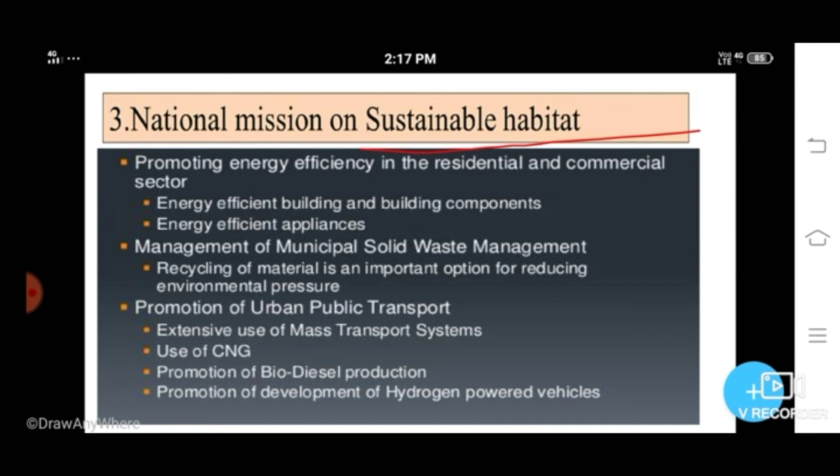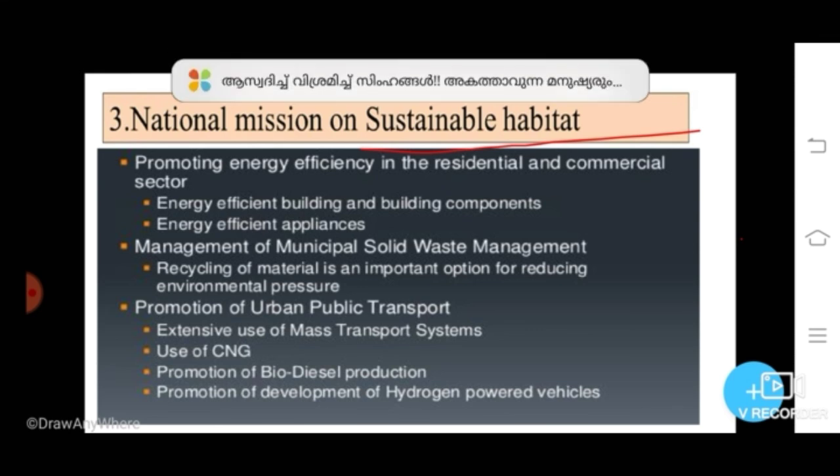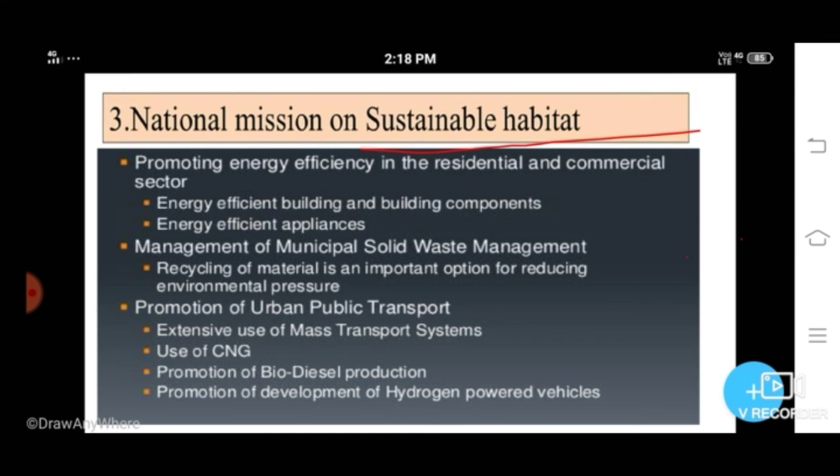That means it makes long-term transport plans to facilitate the growth of medium and small cities in such a way that ensures efficient and convenient public transport through proper changes in the legal and regulatory framework. It also helps to improve advanced warning systems for extreme weather events. This is the third mission of the National Action Plan on Climate Change.